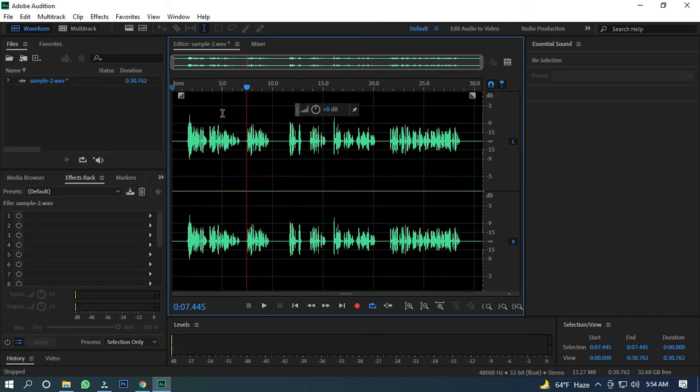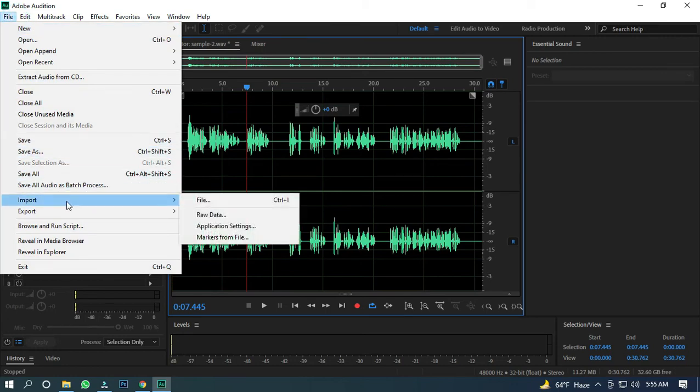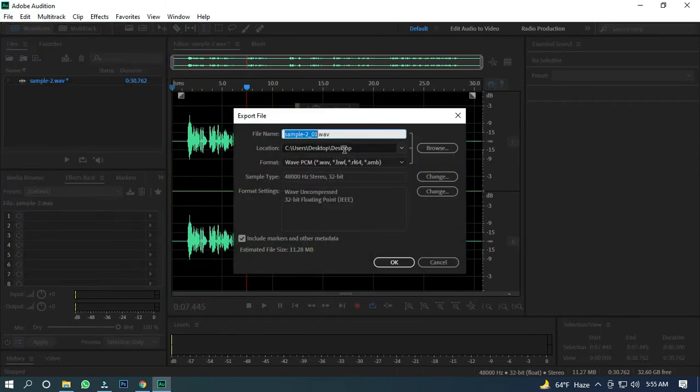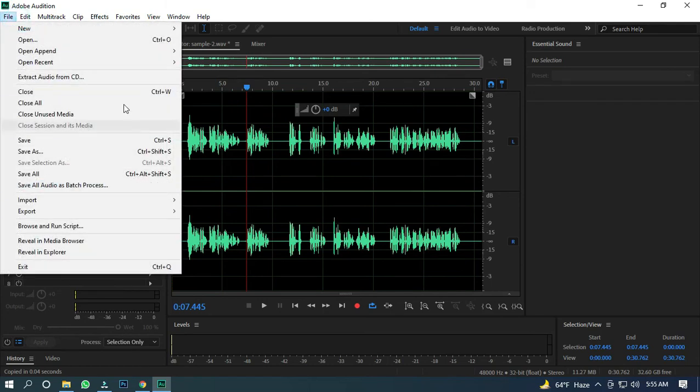Now how can you take this audio as output? For this click on File, then Export. Name this file output and click on Save. Now it's saved, and you can also save the raw file of this track. Just click on Save or Save As.